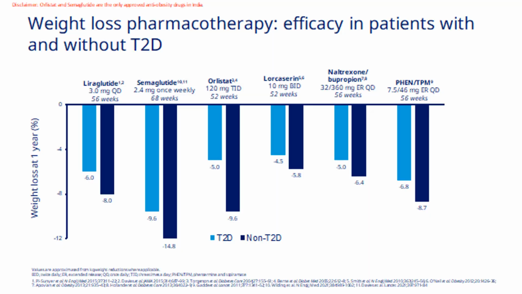So this slide shows the same thing. People with diabetes find it much more difficult to lose weight as compared to those who don't have diabetes, irrespective of whatever agent they are using. Among all the agents, it is semaglutide, which is the strongest molecule for causing weight loss. And as I said, it's already approved in India, so we are going to discuss a little bit about that now.